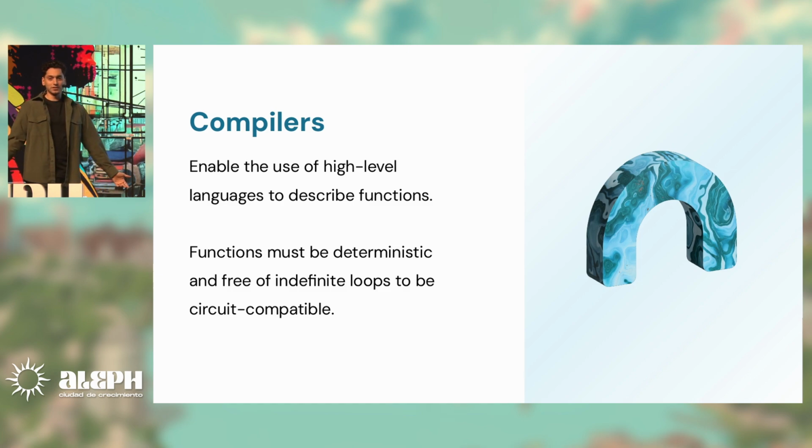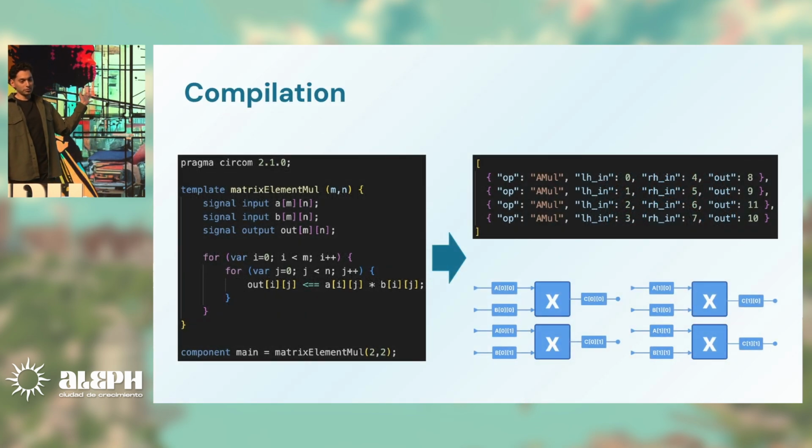Of course, if we don't want to deal with circuits, we can use compilers. Compilers allow us to use high-level languages that we can then transform into circuits, but we don't do that, it's already done. So we can just write our program, more or less, in a high-level language. This is Circom. This is also used for zero knowledge. And then we can create our circuit in a generic way. This circuit is not binary, it's not arithmetic, it's just a set of inputs with operations. We can then use this with whatever MPC protocol we want.